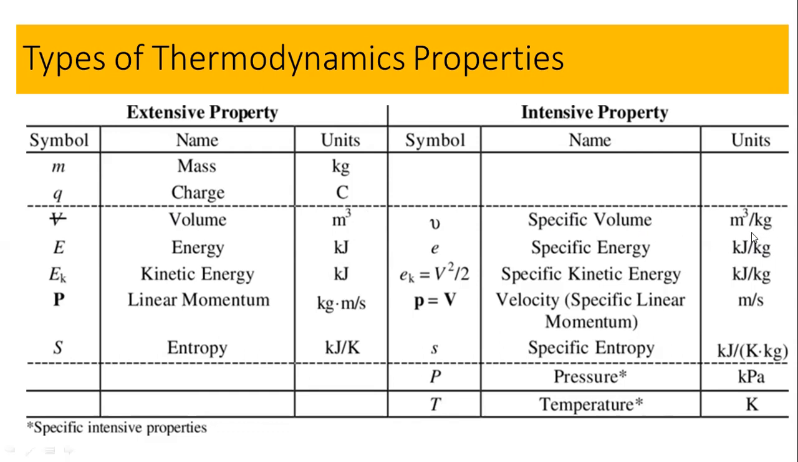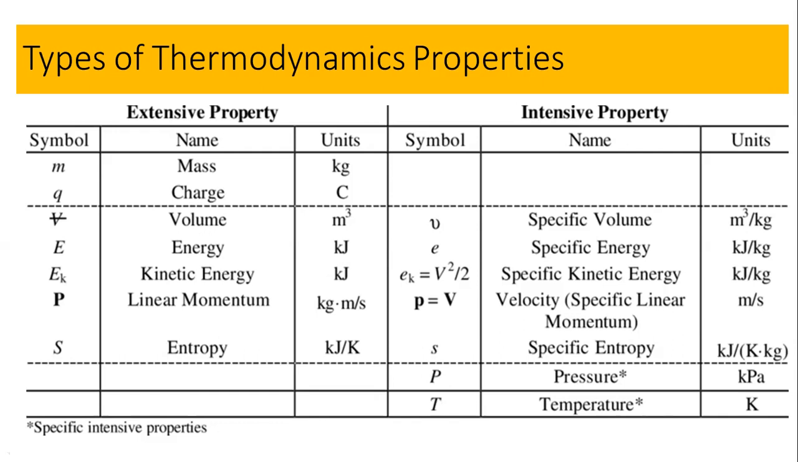Let's suppose you have 1 kilogram of water, and you measure its volume. The volume of 1 kilogram of water will remain the same even if you add more water inside that volume. Again, you have to measure the volume of 1 kilogram of water, and it will have a constant figure, which is the specific volume. So that's why this is an intensive property, and this is an extensive property.